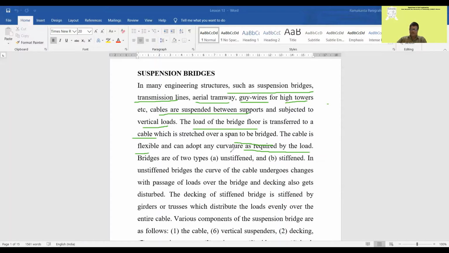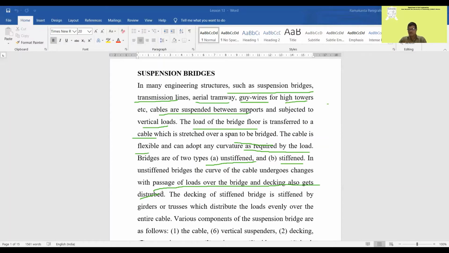Now bridges are of two types: one is called unstiffened, and one is stiffened. The suspension bridge can be stiffened or unstiffened. In unstiffened bridges, the curve of the cable undergoes changes with the passage of load over the bridge, and the decking also gets disturbed. So if it is unstiffened, there will always be vibration.